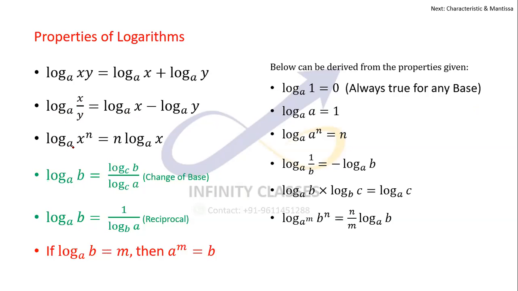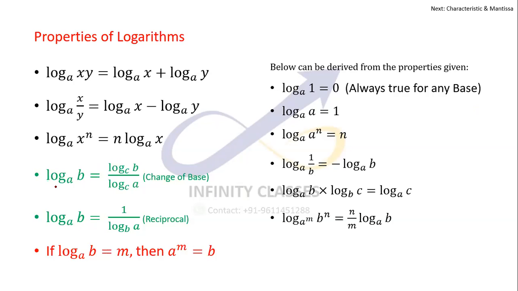The powers: log with the base a of x power n, n jumps down. It is basically something like x into x into x into x, which can be written as log x plus log x plus log x, which is n log x. So that is how we are getting this, or in shorthand we say that the powers jump down, and we say it to be n log x.